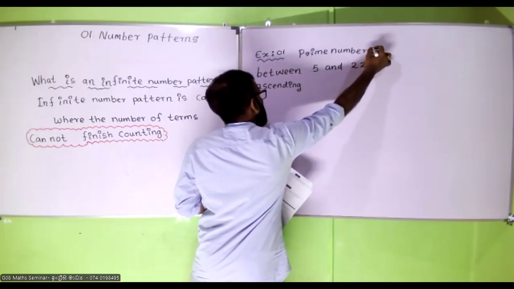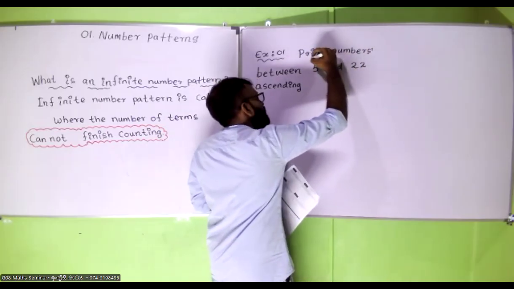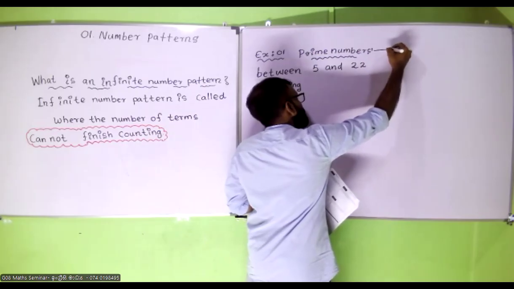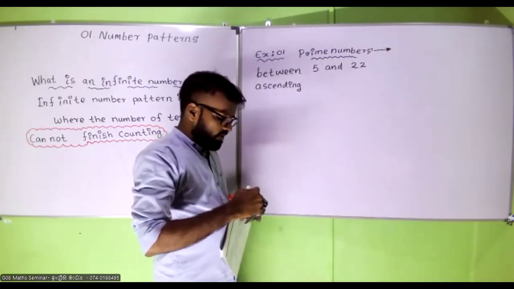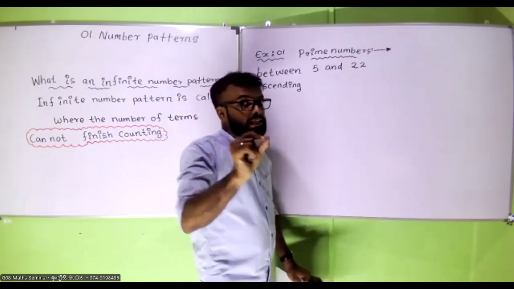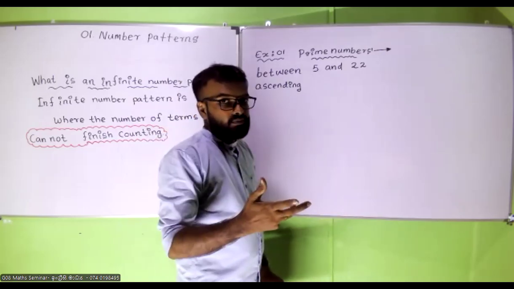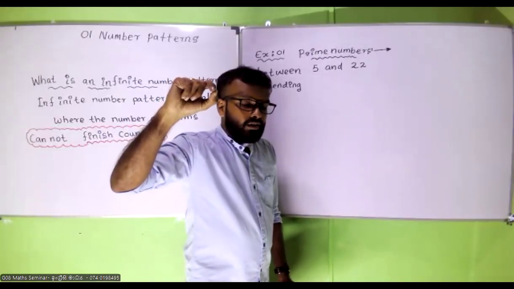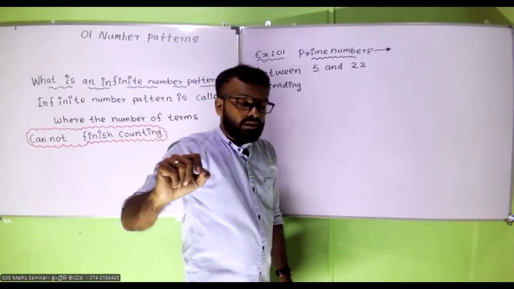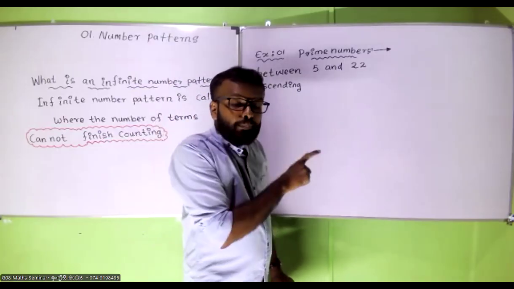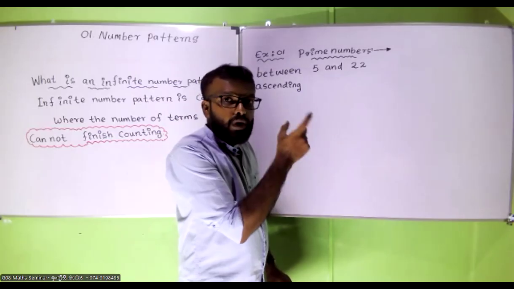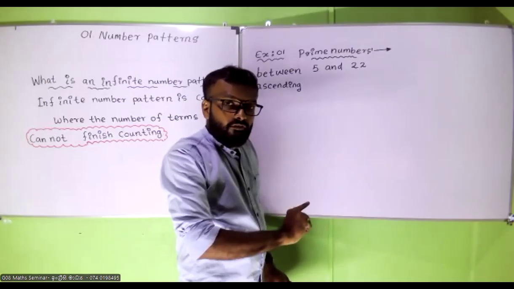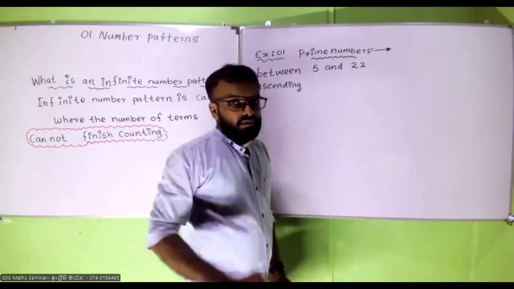Alright, okay. So what is the definition of a prime number? This is an extra thing for your knowledge. For a number to become a prime number, that particular number must only be divisible by the number itself and the number 1.